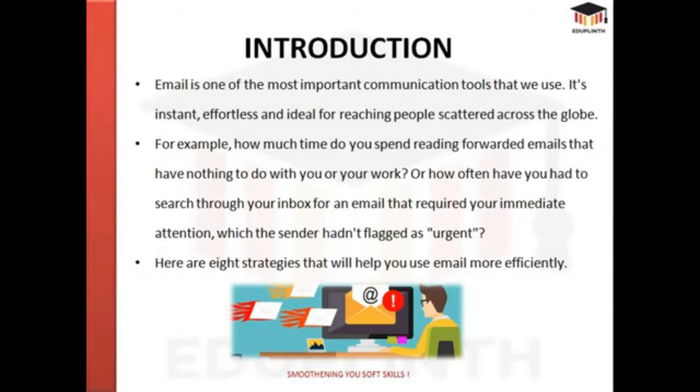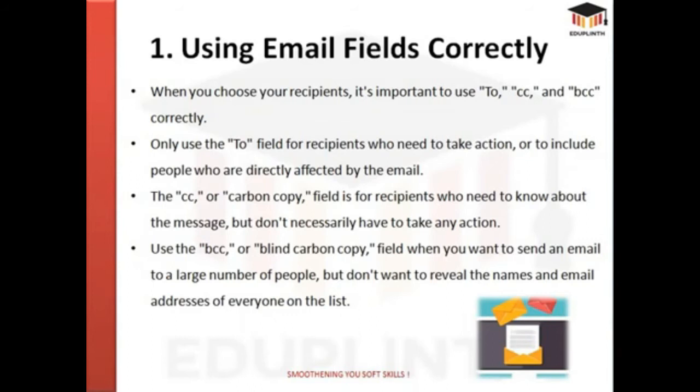Here are 8 strategies that will help you use email more efficiently. Talking about number 1, using email fields correctly. When you choose your recipients, it's important to use To, CC, and BCC correctly. Only use the To field for the recipients who need to take action or to include people who are directly affected by the email.